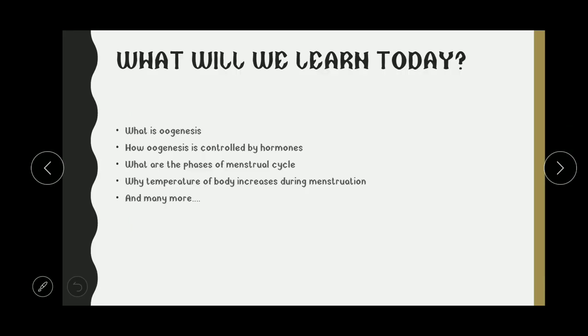So what will we learn today? First of all, we will see what is oogenesis. We will see what are the hormones that are responsible for oogenesis and how it is hormonally controlled. Then we will see the different phases associated with the menstrual cycle, and we will also see why the temperature of the body rises during the menstruation and many more.